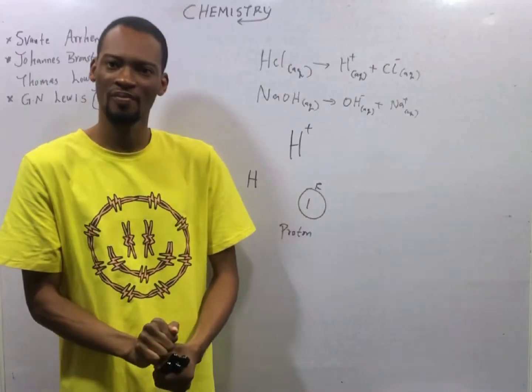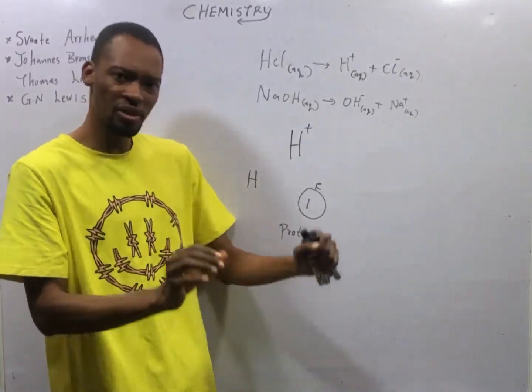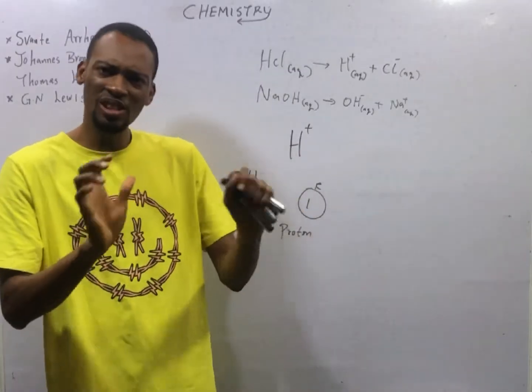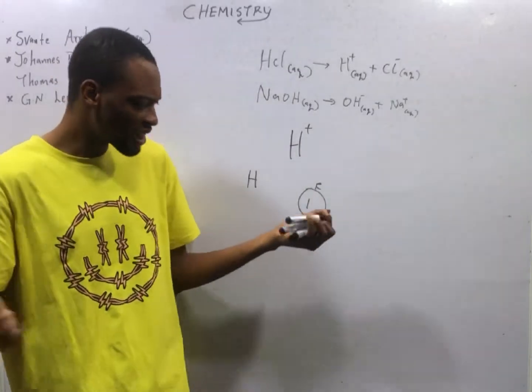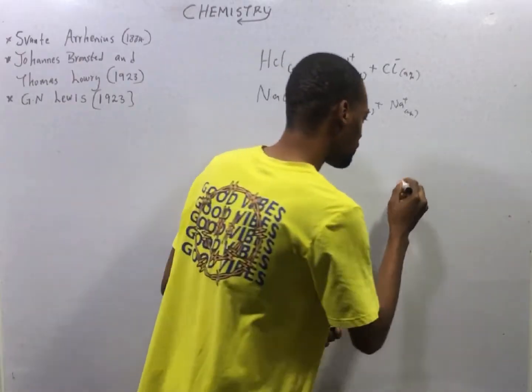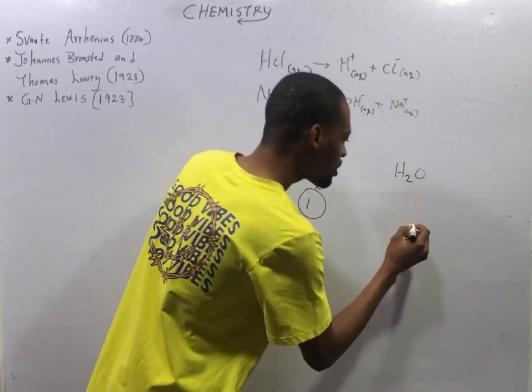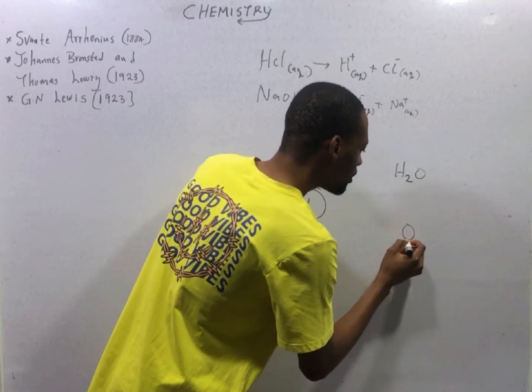This is it. Acids, according to Arrhenius, have hydrogen, but they don't need this hydrogen. Take a look at water, for example, H2O. This is water in bond like this.